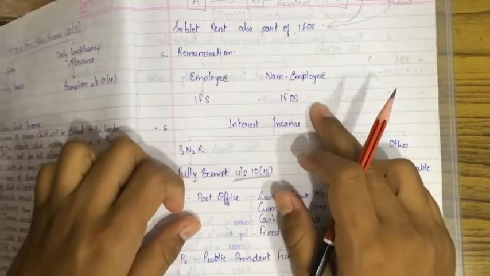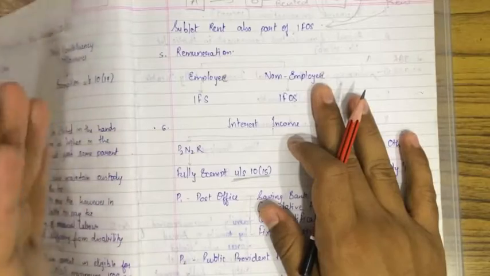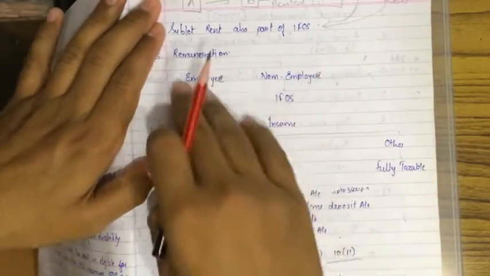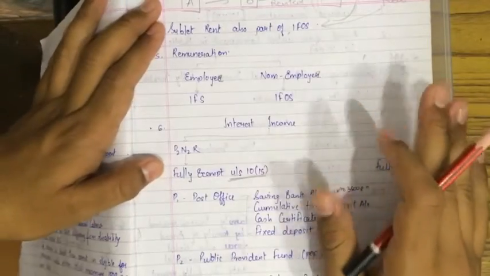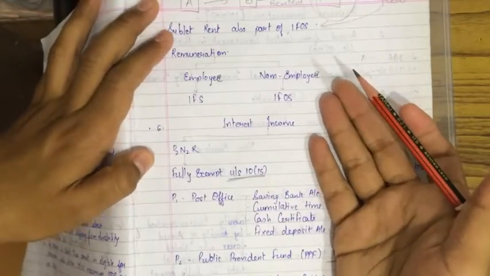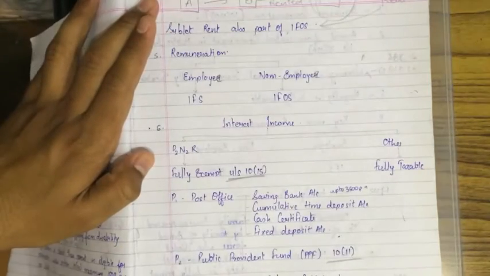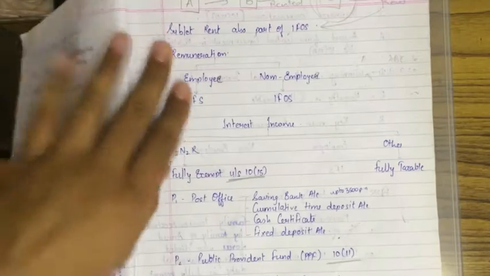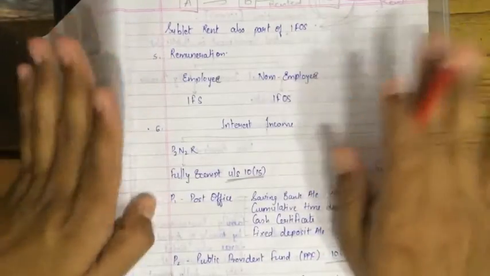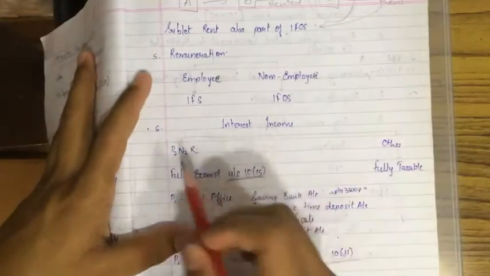But such a question does not come in the exam. It is a real life fact. It will help you in real life when you do articleship, but it won't be asked in the exam. So just chill. You just have to read it and memorize it, because it might come for a 1 mark question, fill up, true or false, whatever. They may ask how remuneration is treated in income from other sources. No practical sums on this.